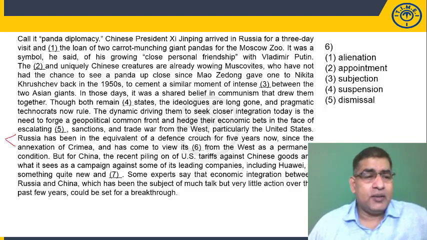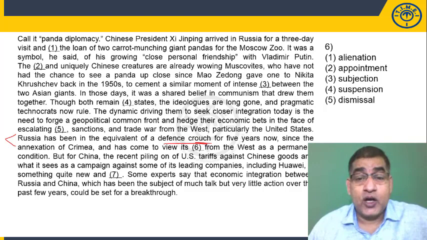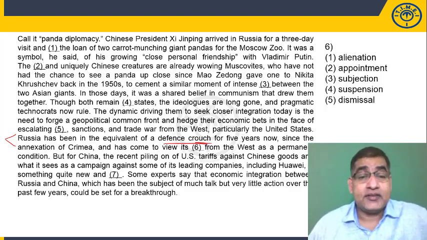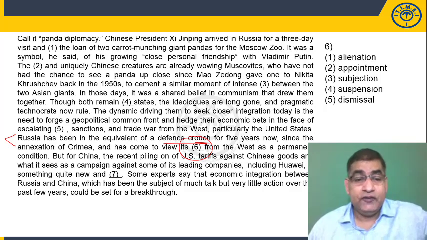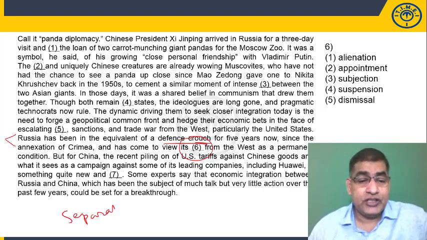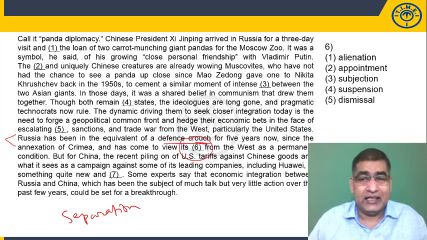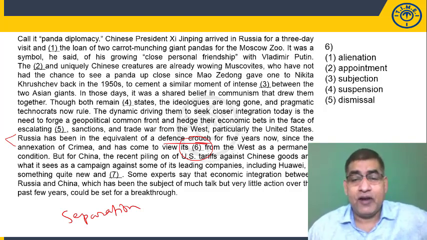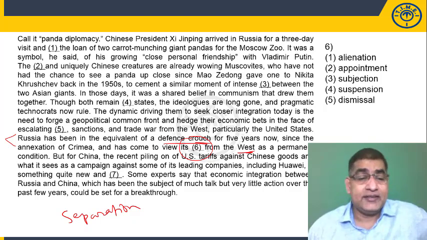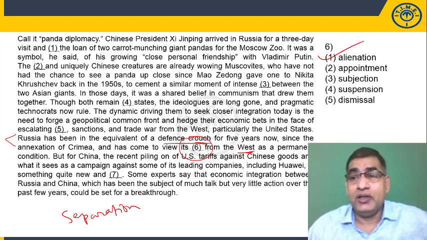The sixth blank is about Russia, where the author says Russia has been in the equivalent of a defense crouch for 5 years since the annexation of Crimea and has come to view its dash. If you remember, the word that we thought of was separation or something like that. Separation from the West makes sense. Alienation exactly means separation, so 1 is possible.